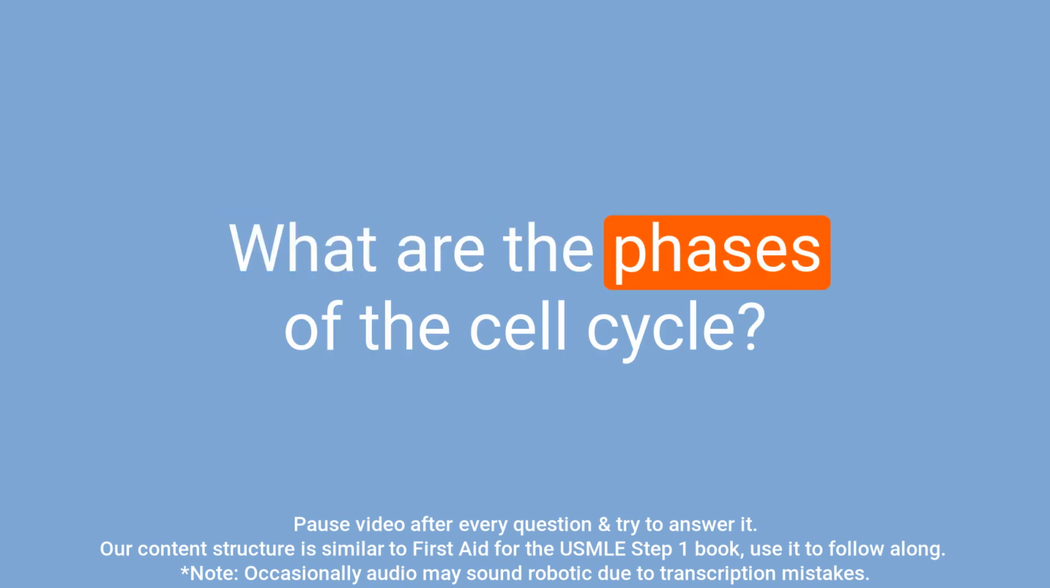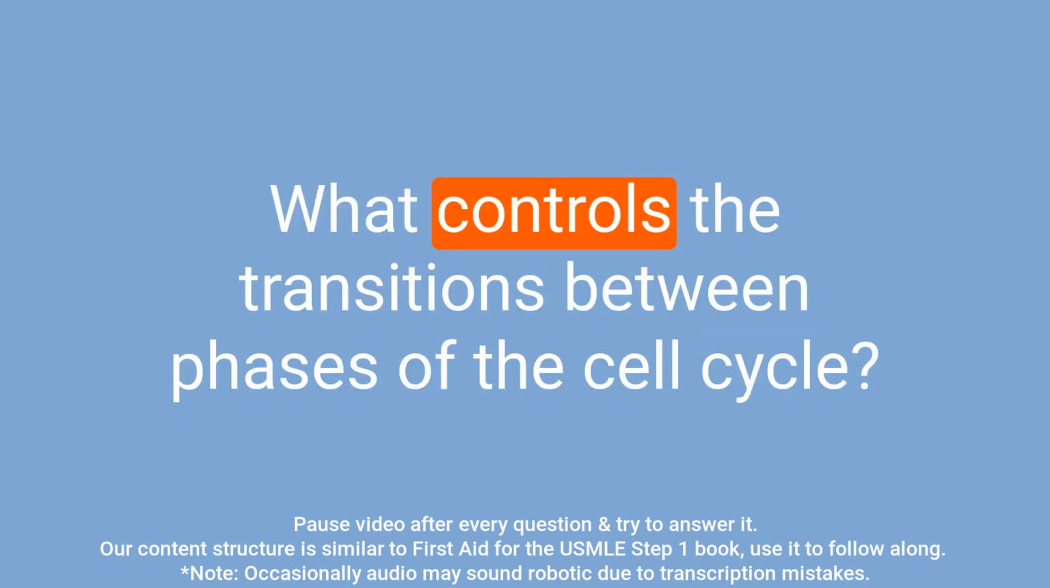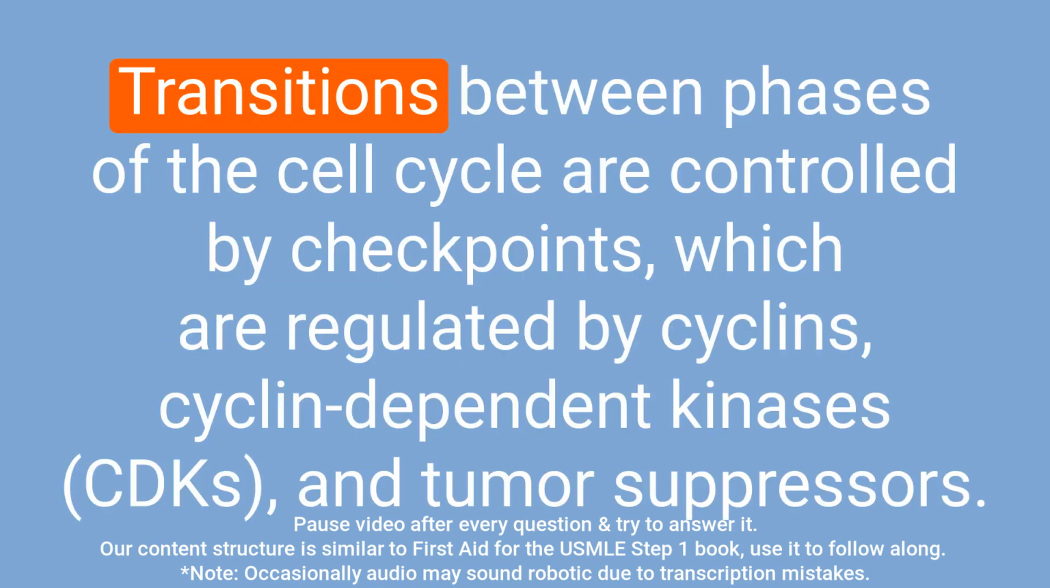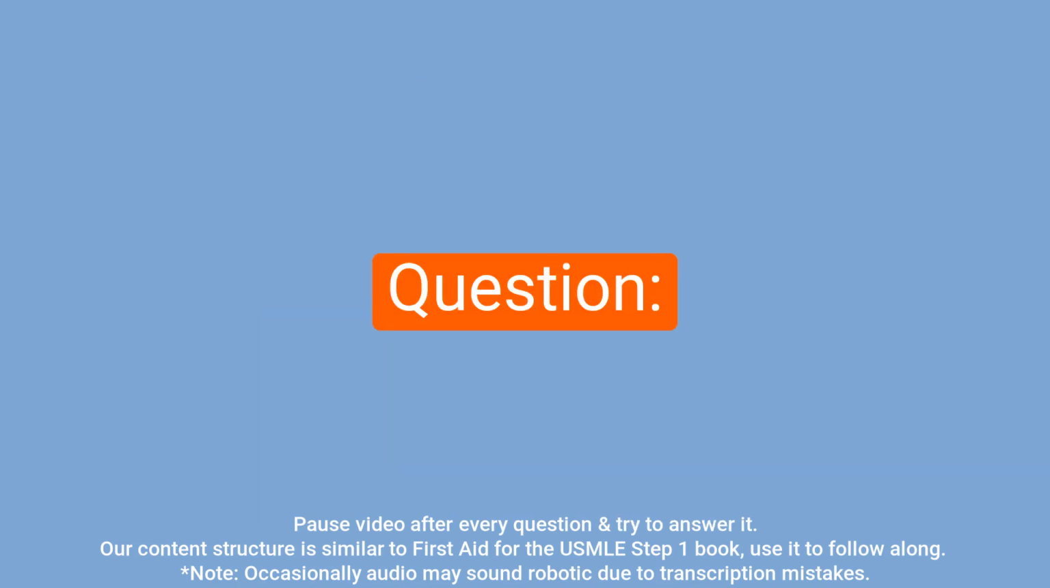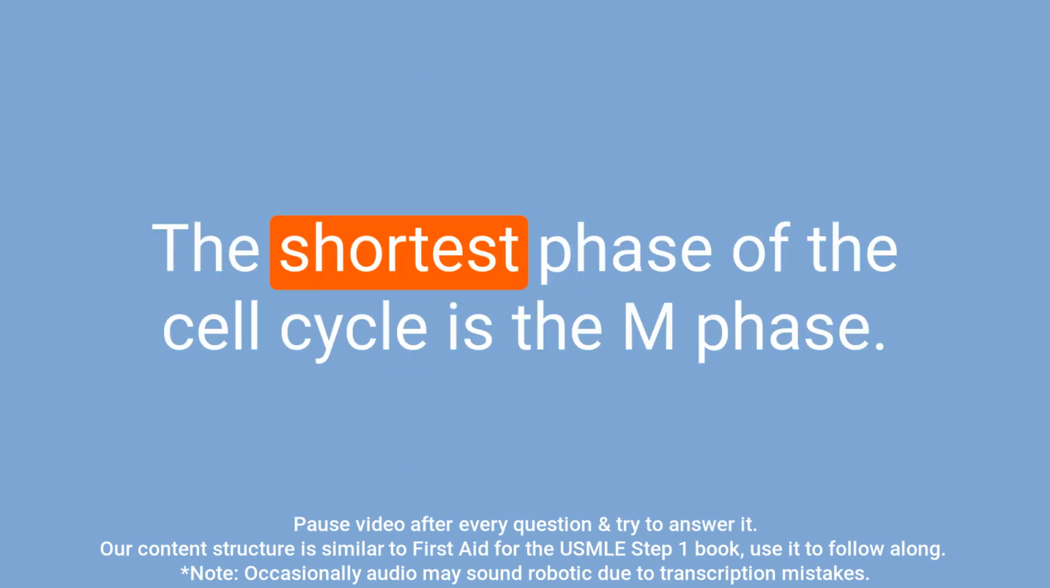Question: what are the phases of the cell cycle? The cell cycle is divided into multiple phases, including G1, S, G2, and M. Question: what controls the transitions between phases of the cell cycle? Answer: transitions between phases of the cell cycle are controlled by checkpoints, which are regulated by cyclins, cyclin-dependent kinases, and tumor suppressors. Question: how long is the shortest phase of the cell cycle? Answer: the shortest phase of the cell cycle is the M phase.